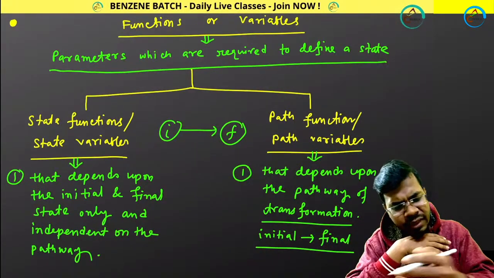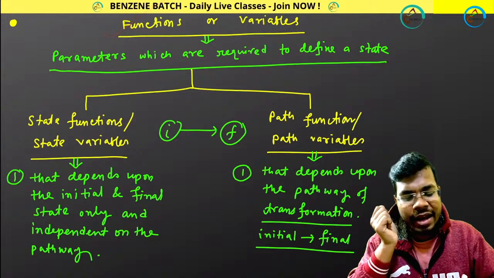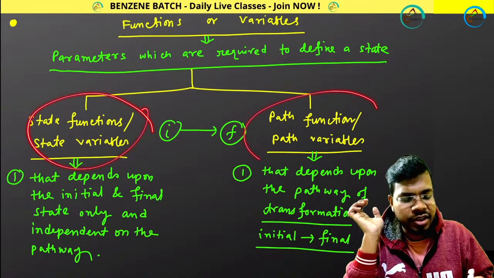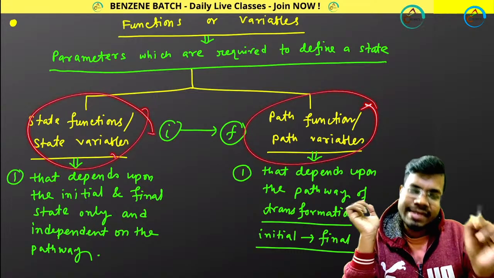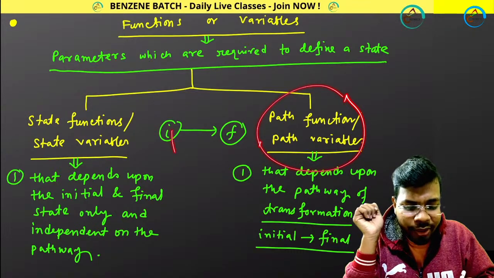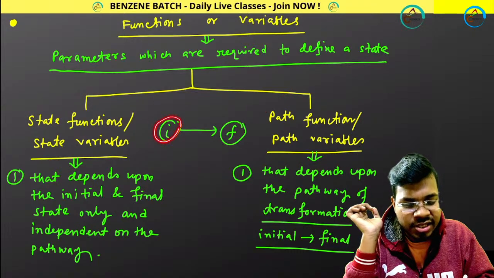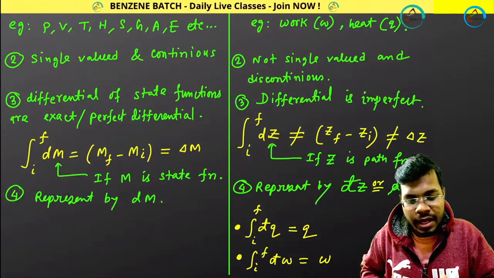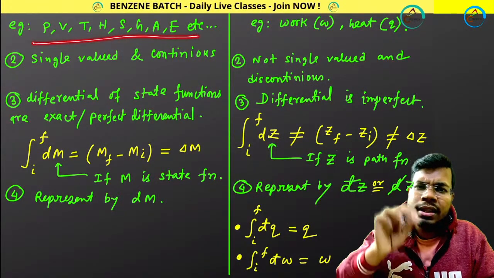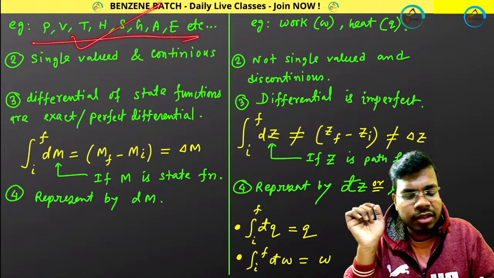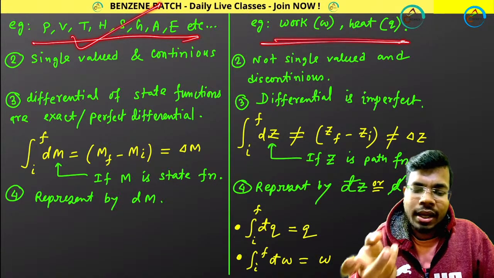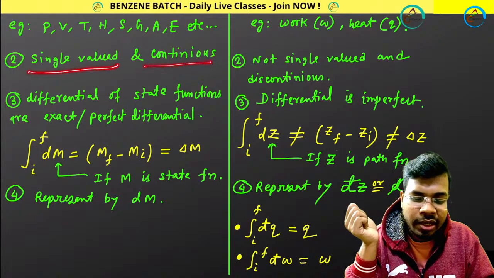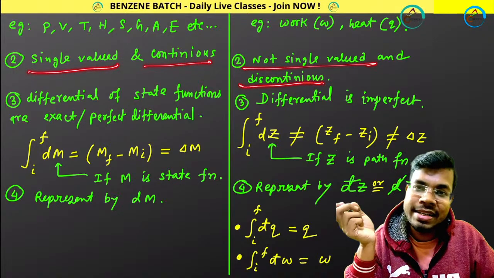Fine. Then coming to functions and variables. There are two kinds of functions: state functions and path functions. State functions depend only on the state; path functions depend upon how you go from the initial state to the final state. All thermodynamic functions are state functions. The two famous path functions are work and heat. State functions are single valued and continuous; path functions are not single valued and are discontinuous.